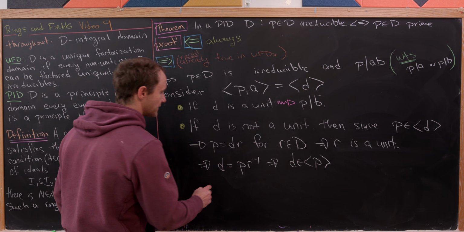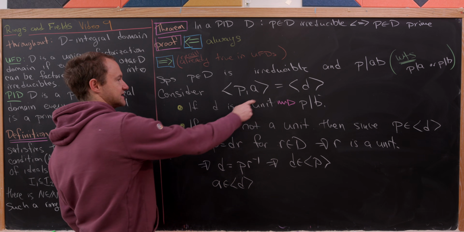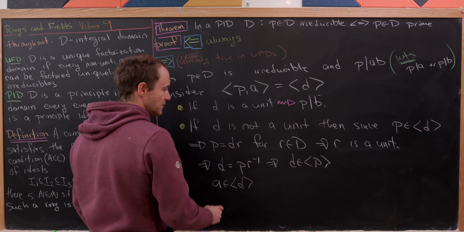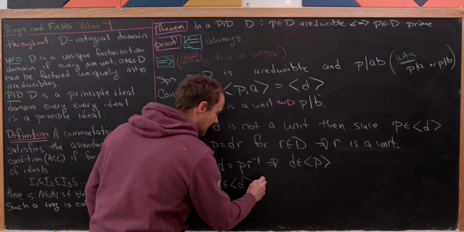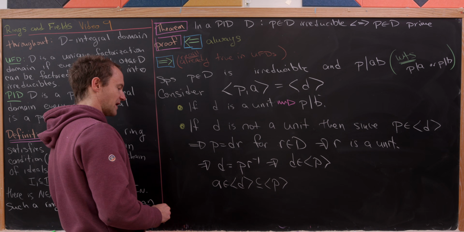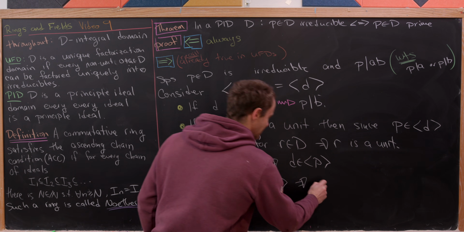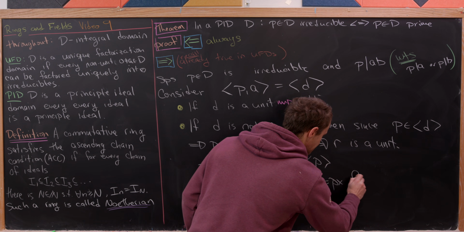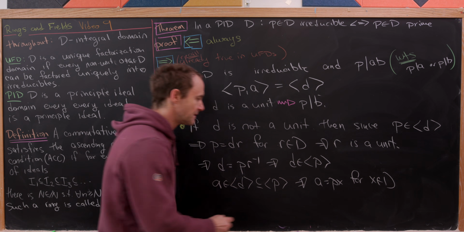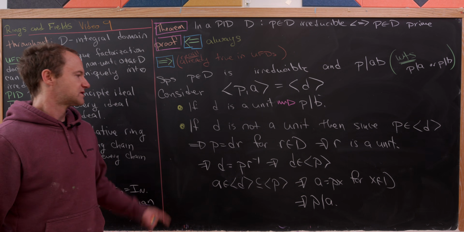So let's observe that A is an element of the ideal generated by D. Well, because A is one of these generators here, this is the principal generator. But then, since D is in the ideal generated by P, this is also inside of the ideal generated by P. In other words, A is an element of the ideal generated by P, but that means that A is equal to P times X for some X in D. That's what it takes to be inside of that ideal, but let's quickly observe that that means that P divides A.